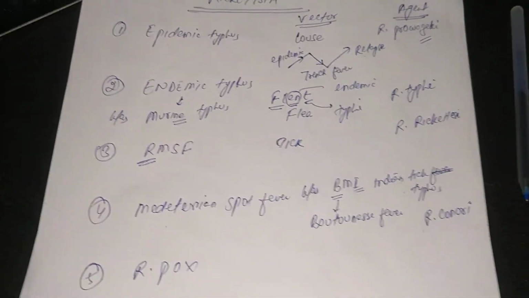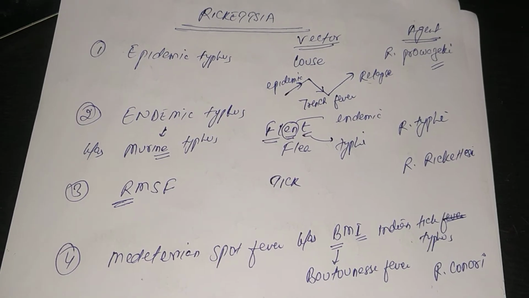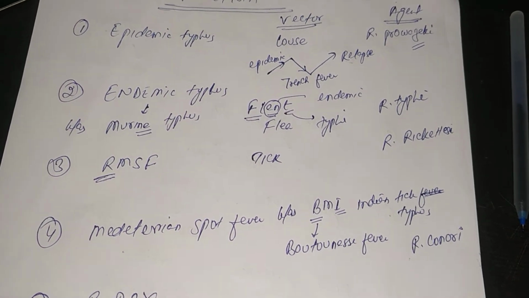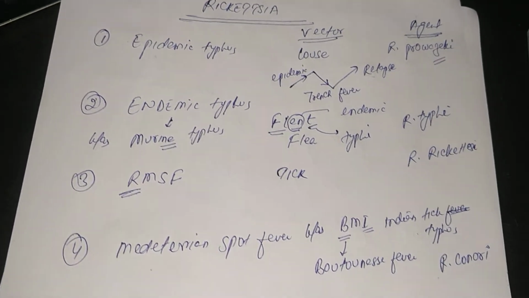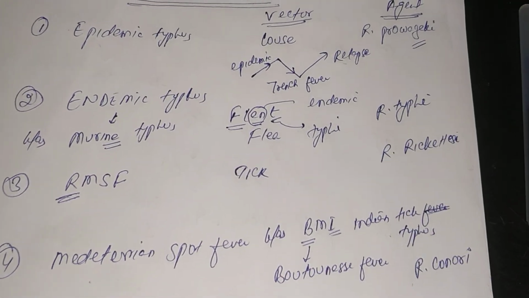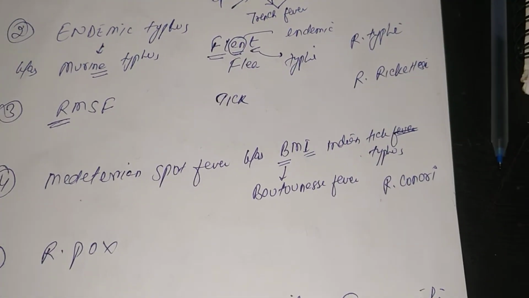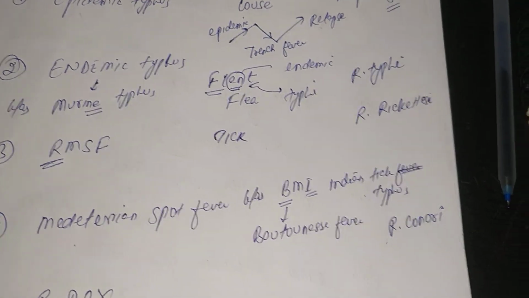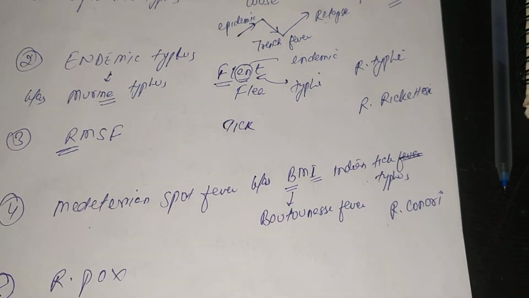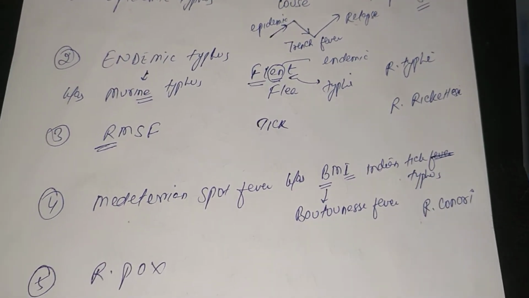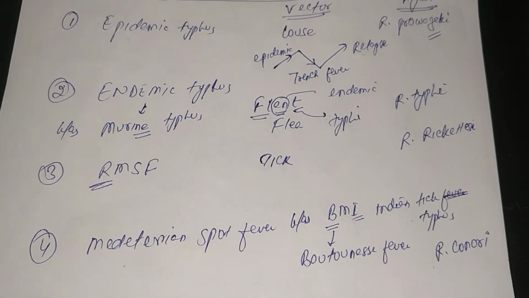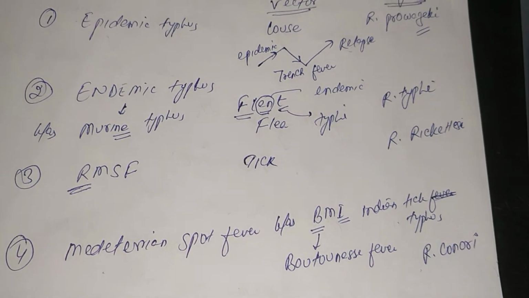Epidemic typhus: the vector is the louse and the agent is Rickettsia prowazekii. And how do you remember that? Epidemic, just look at the arrow. Epidemic means something which can grow exponentially, and trench means something which goes down. Okay, so the louse is the vector for two things: epidemic typhus and trench fever.